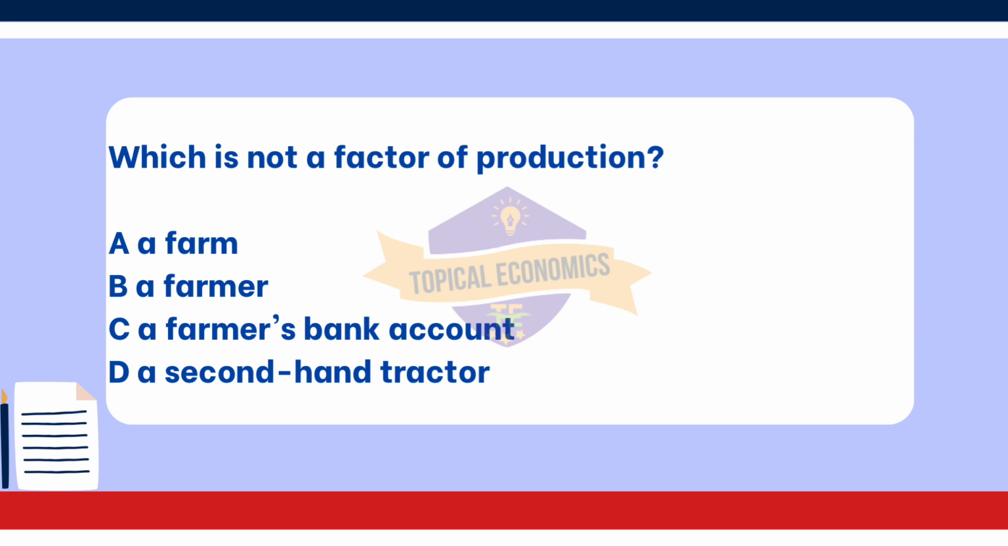Option B. A farmer represents labor, which is another factor of production. The farmer's effort in managing and working on the farm is essential for producing agricultural goods. Lastly, option D. A second-hand tractor is classified as capital. A tractor is a physical asset used in the production process, contributing to the efficiency of farming operations.